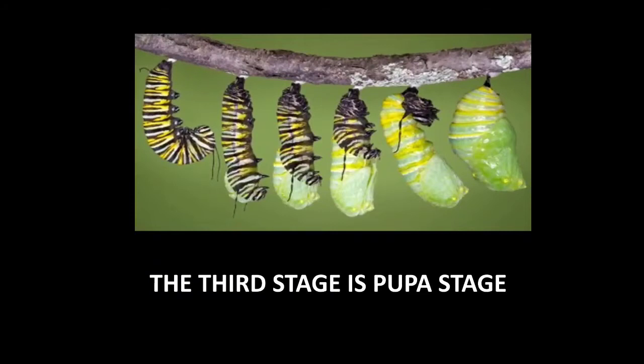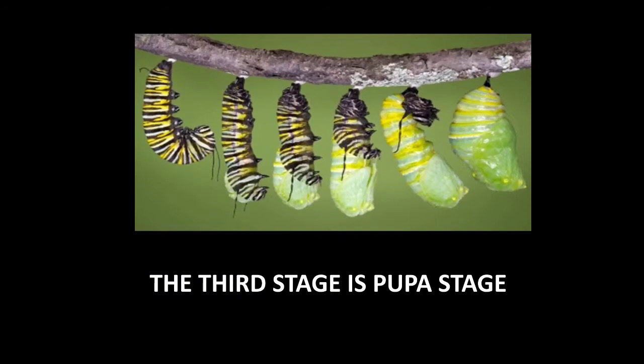In the second picture, it is very small. In the third picture, it's growing. In the fourth picture, it has almost covered the half of the caterpillar. In the fifth picture, it has almost covered the caterpillar. And in the last picture, the caterpillar is inside that particular case. This case-like structure is called as cocoon.